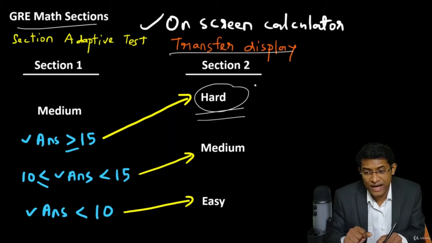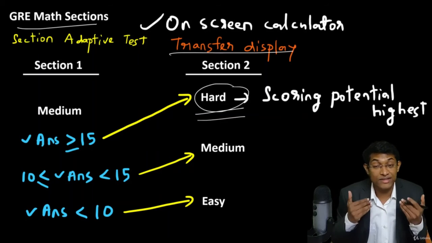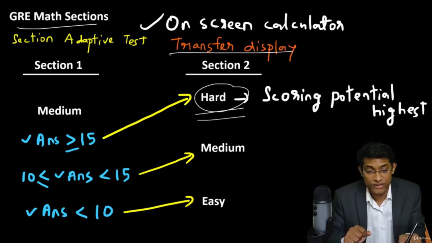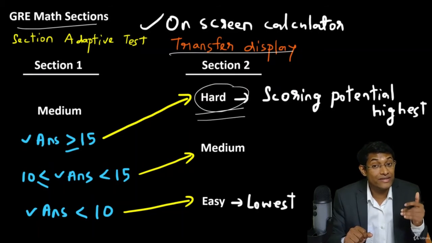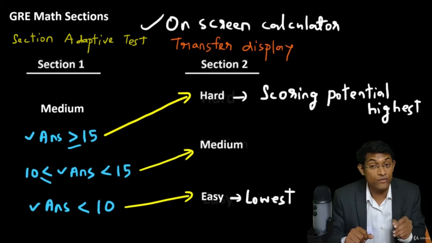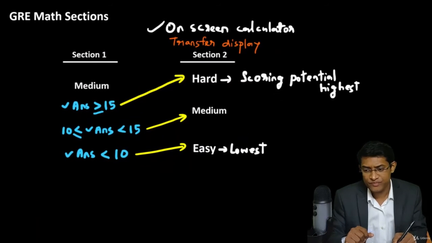Now, what's the implication of this? If you get the hard section in section 2, this is the most scoring potential section. Let me try to explain that soon. Now, if you're getting the easy section over here, your scoring potential decreases significantly. All right, let's keep this aside and understand what we mean with this using an example.